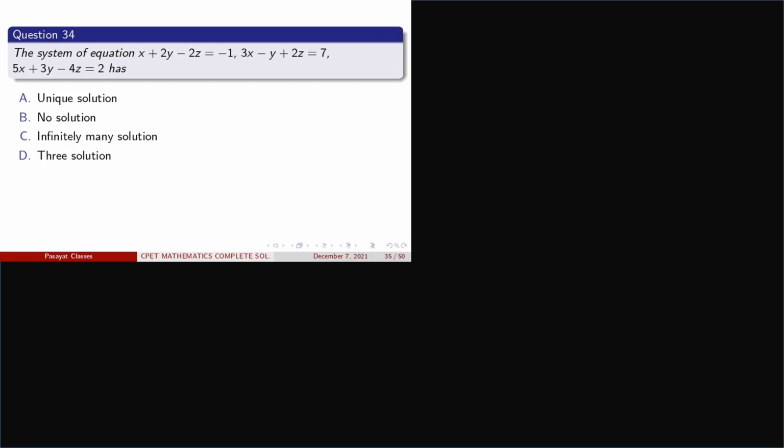The system of equations can be written as x plus 2y minus 2z equal to minus 1, 3x minus y plus 2z equal to 7, and 5x plus 3y minus 4z equal to 2.